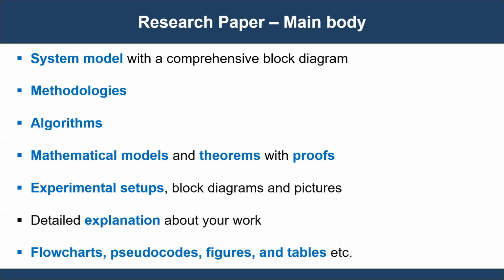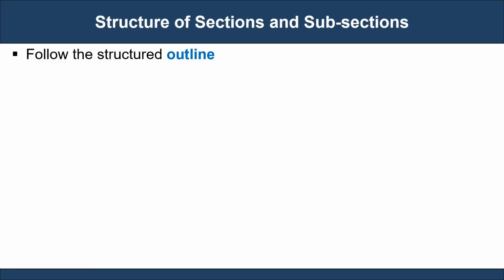Use flowcharts, pseudocodes, figures, and tables to explain your research work, which will substantially improve your paper's writing quality. At the same time, it will help reviewers to understand your work and make a favorable decision. Moreover, using flowcharts, pseudocodes, figures, and tables will help readers to follow your research work and employ that in their study. First, decide the structure of each section and subsection.